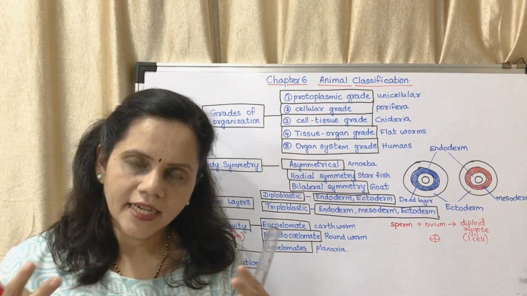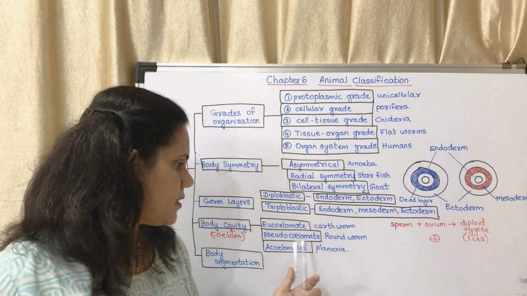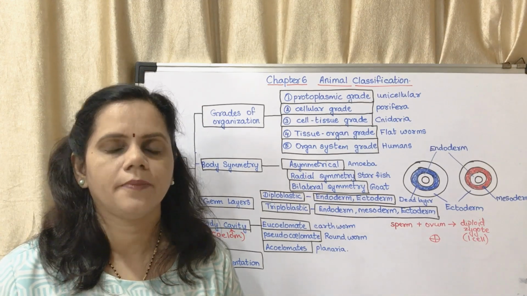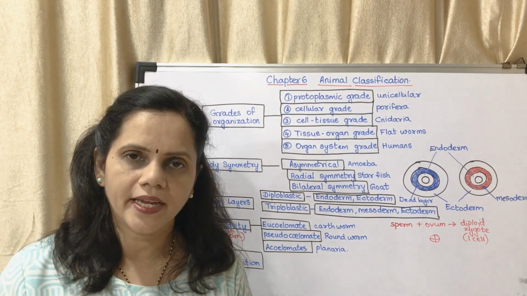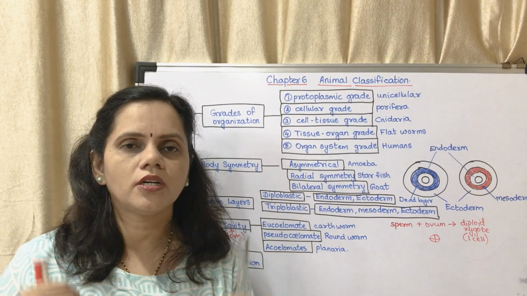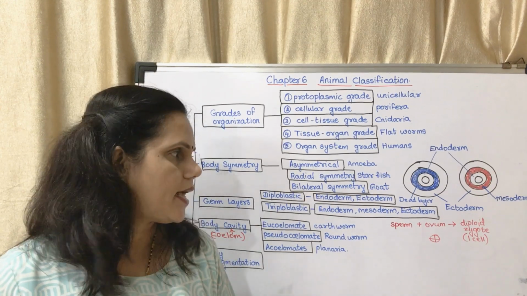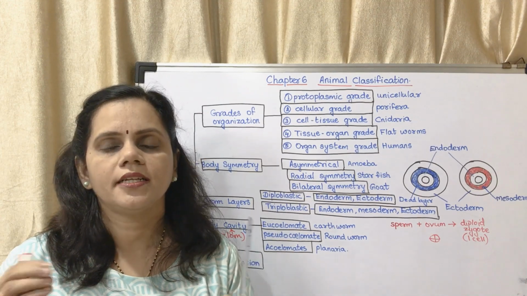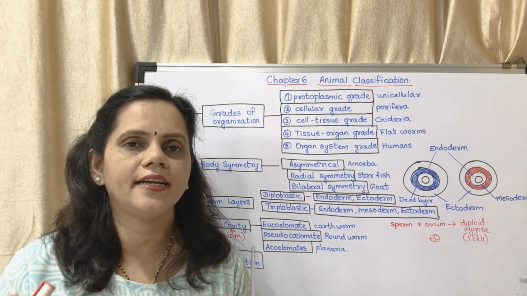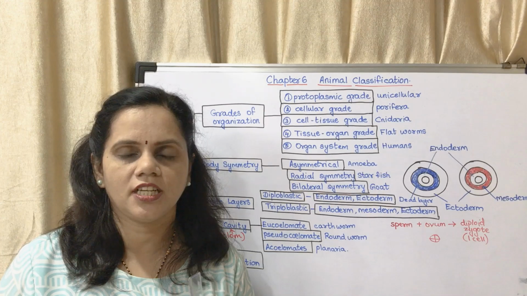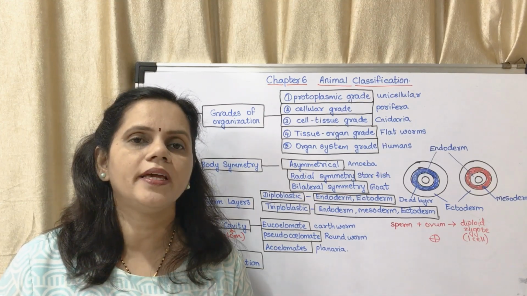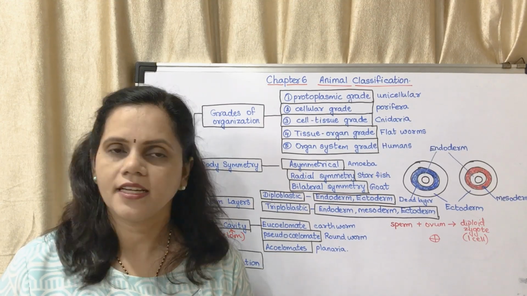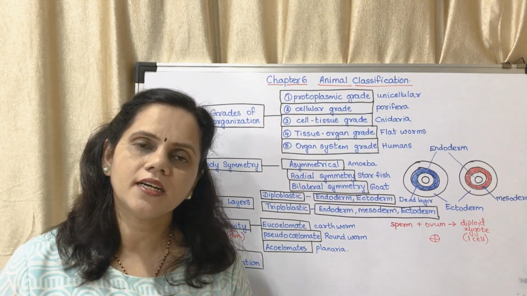Such a condition is said to be pseudocoelomate. In case of acoelomate, those organisms do not have a true body cavity. That means their mesoderm is present as dead layers. There are non-functional cells inside. It is said to be no body cavity. Understood?